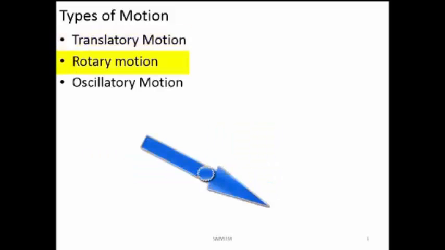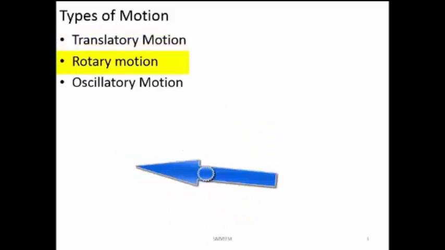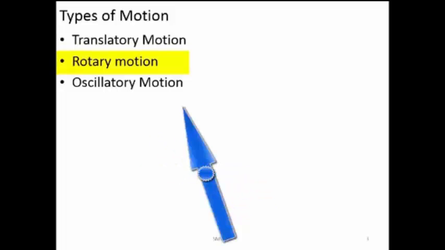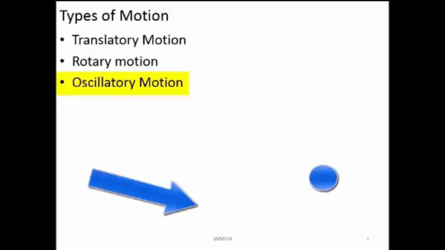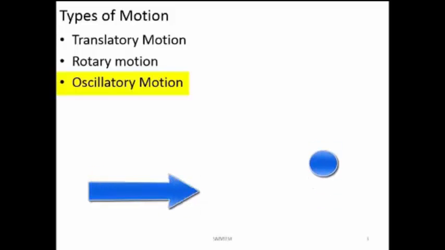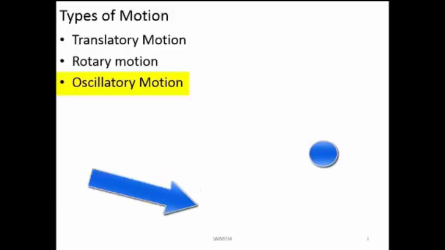Then you have a rotary motion. It is a movement with respect to a point or with respect to an axis. Then you have an oscillatory motion or a periodic motion. Periodic motion means the motion is going to repeat in certain intervals of time. So that is called oscillatory or periodic motion.